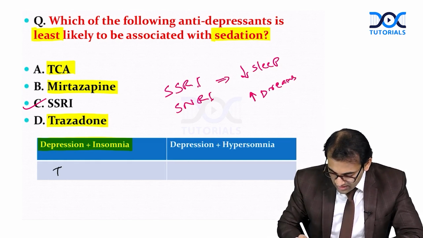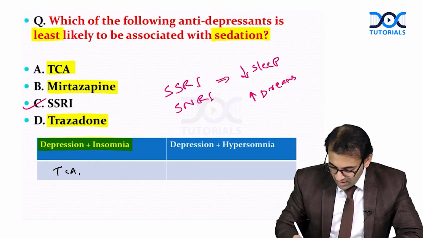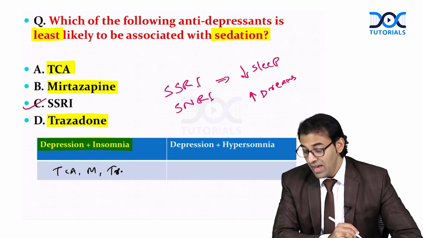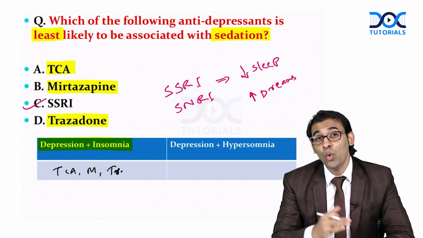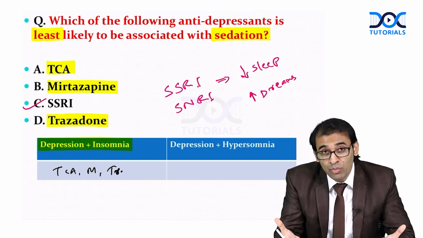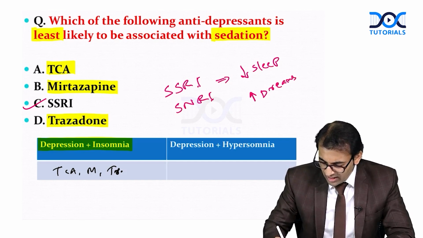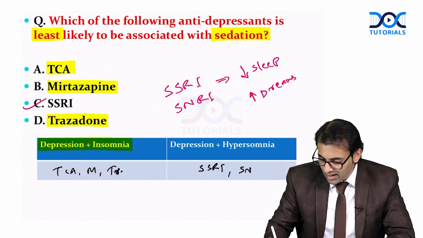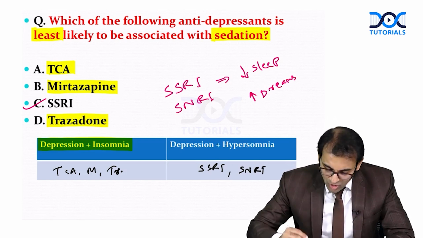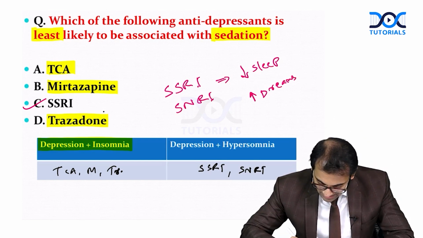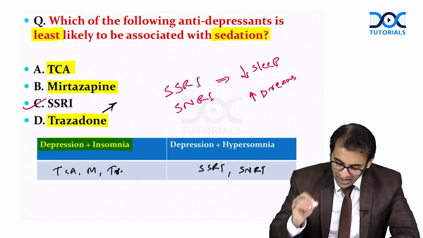Especially TCA, mirtazapine and trazodone. And if I have a patient with depression with hypersomnia, who is sleeping a lot, in this situation I can use SSRI or SNRI.